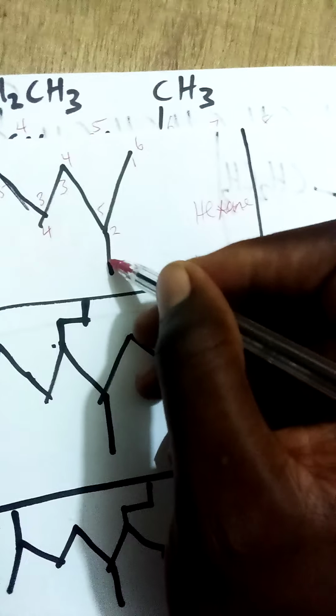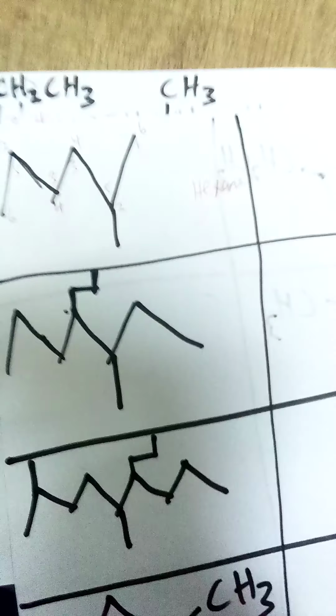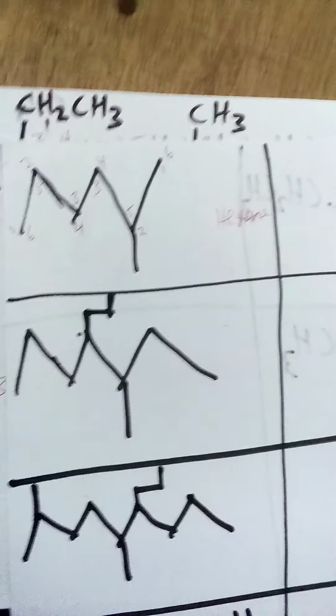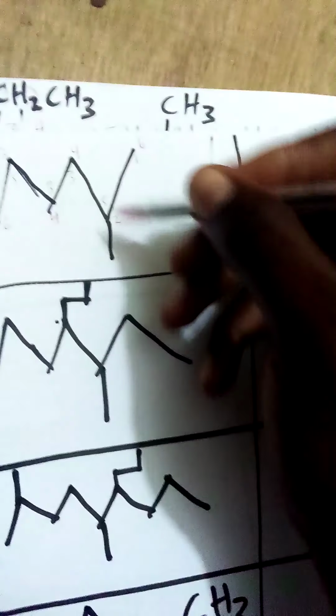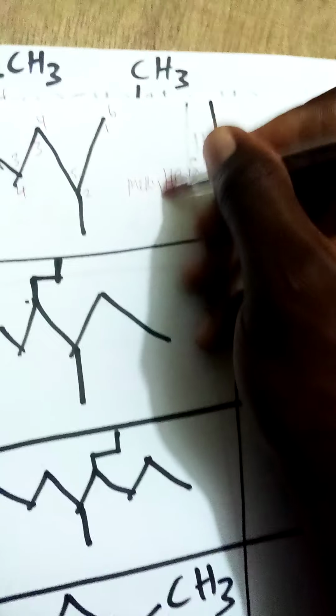This one is attached to the longest chain. If it was one carbon it would be methane, but it's being attached, so there will be loss of one hydrogen, and you call it methyl. So I'm supposed to write hexane here, and we have methyl.